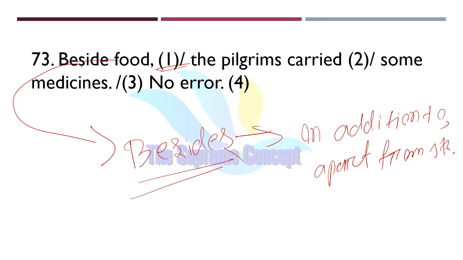So, in addition to food, the pilgrims carried some medicines. That means the sentence is saying that the pilgrims also carried medicines with them in addition to food.